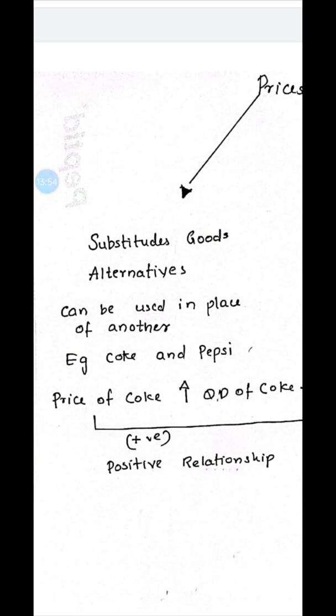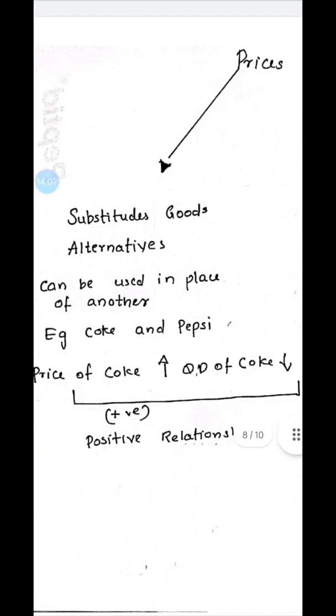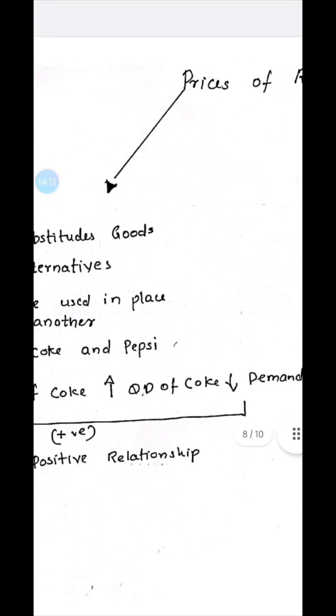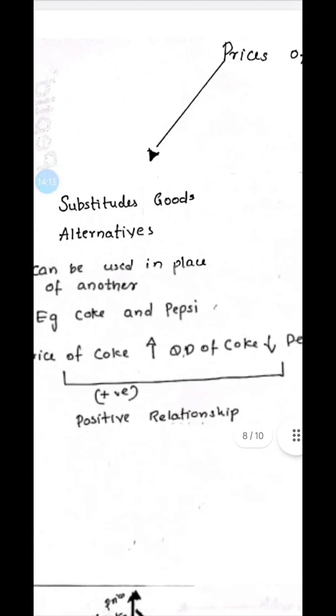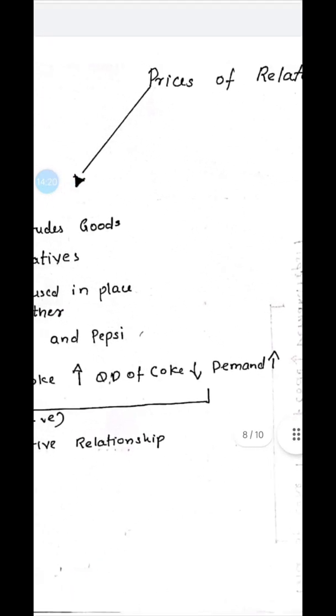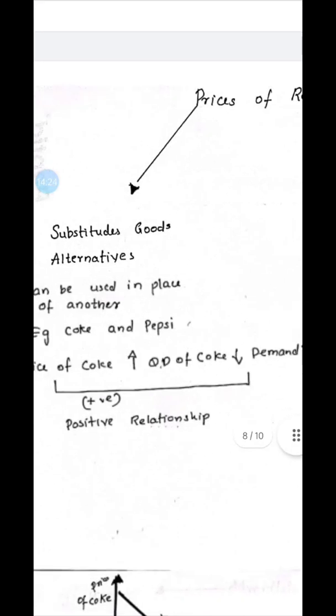So they can use the soda. Both are the same soda, but the people will prefer to go to Pepsi because the price has not increased. Coke has increased the price, so the demand for Coke will decrease, but the demand for Pepsi will increase. So it shows a positive relationship in substitute goods. When the price of Coke is increasing, the demand for the other product like Pepsi will increase. It shows a positive relationship.